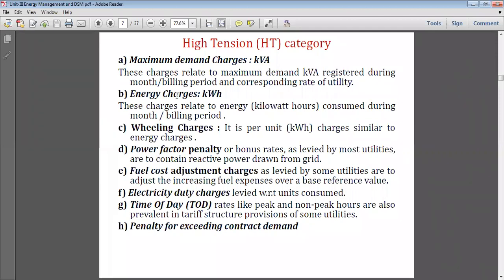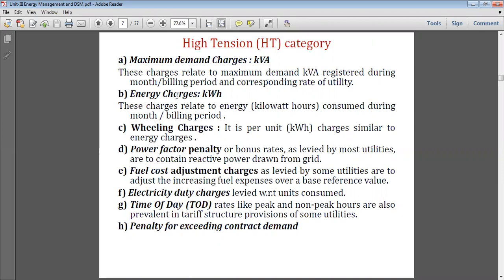So our demand does not occur which is equal to our connected load. It is always less than the connected load. So the connected load of the college is 752 kilowatt, whereas the contract demand is 300 kVA. Now, what is the billing period?